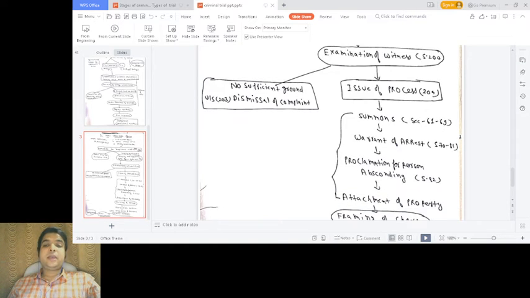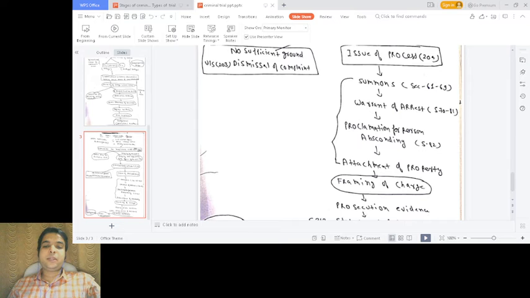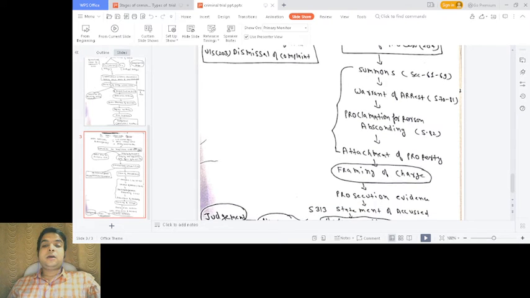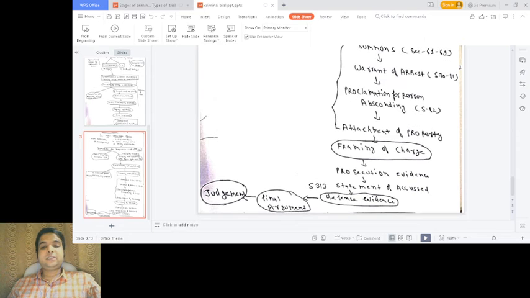the accused, and he can also issue a warrant of arrest, proclamation of persons who are absconding, and attachment of property. After that he will apply his judicial mind and take cognizance. He will frame the charges, and after framing of charges, the prosecution evidence will be done, and the same procedure which we discussed prior follows. The statement of accused will be done under section 313, defense evidence will be done, final argument will be done, and there will be a judgment.